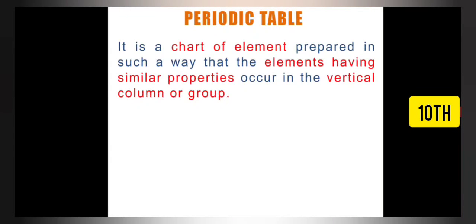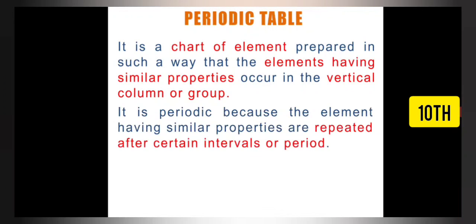Periodic table, let me tell you exactly, is a chart of elements. You can see all the 118 elements are placed in this chart. This chart is prepared in such a way that elements having similar properties fall in the same vertical column, which is known as a group. We will study how many groups and how many periods there are. Horizontal rows are known as periods, whereas vertical columns are known as groups, which we will study later on.